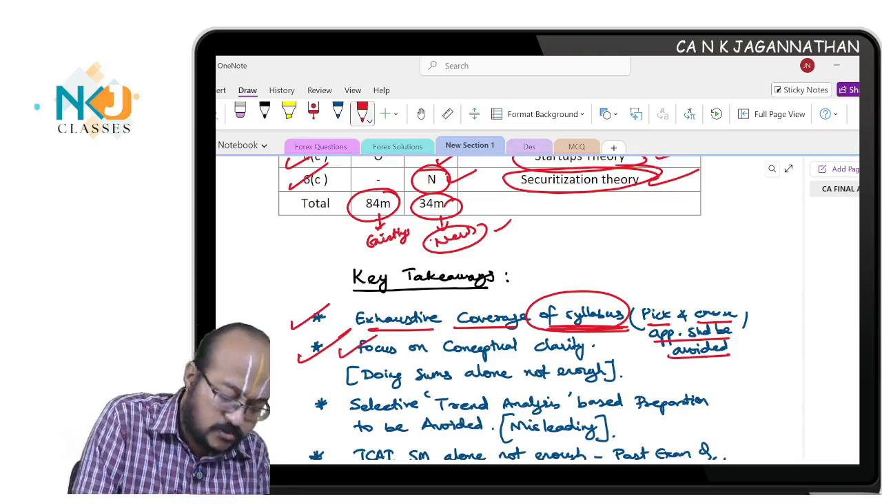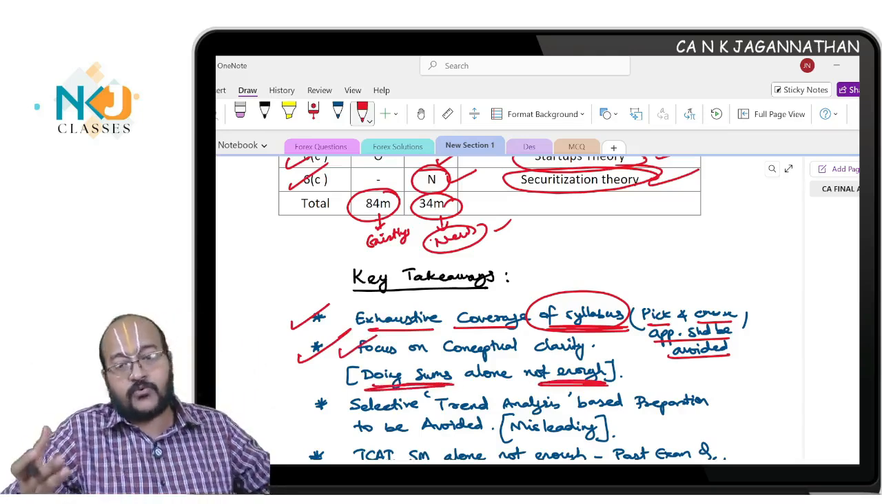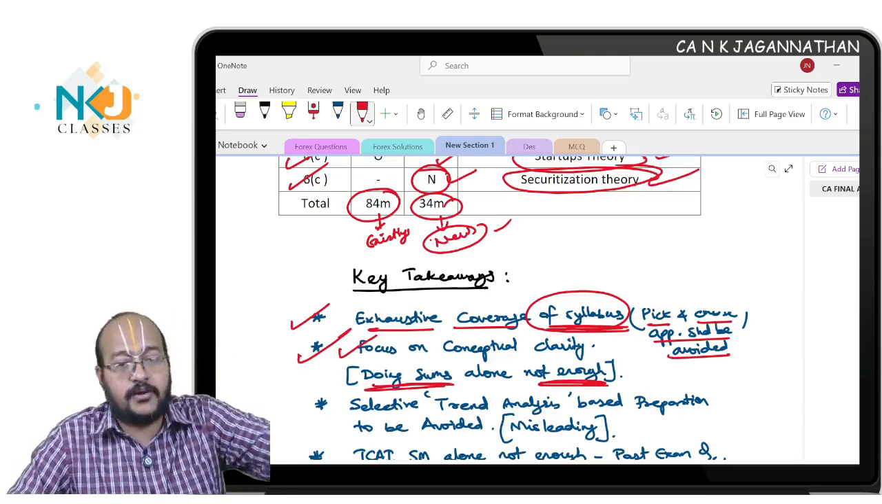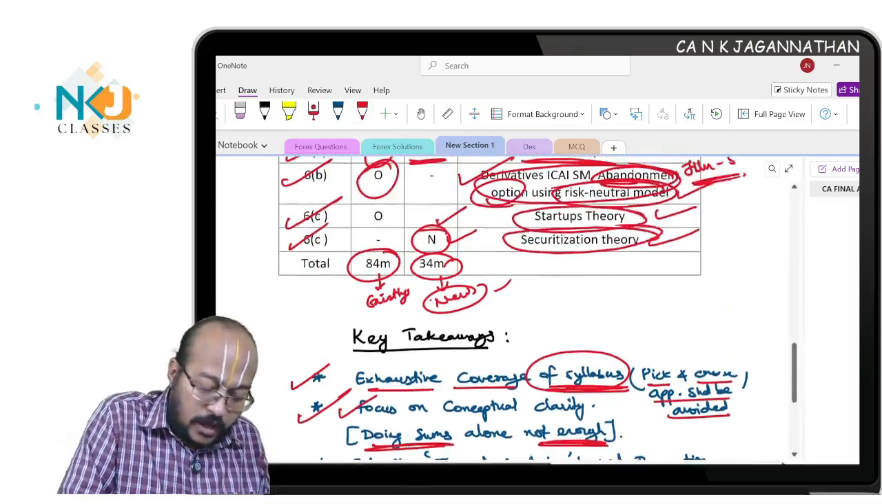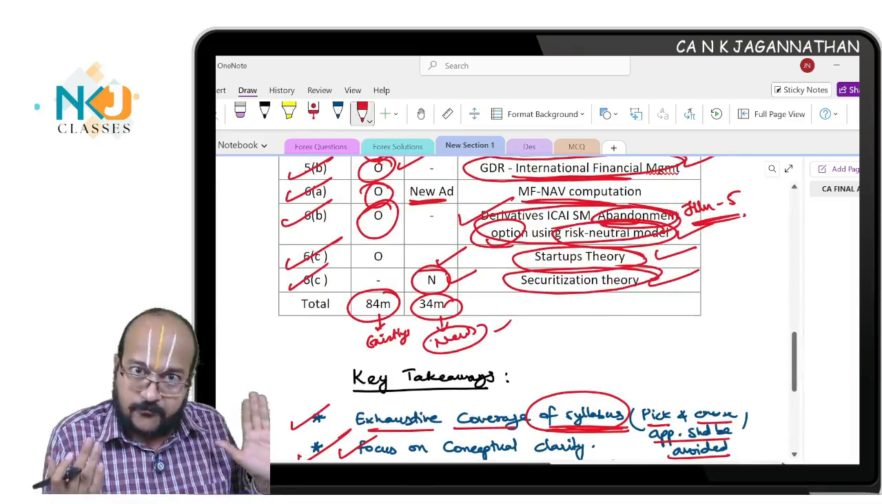That's the only thing. Focus on the conceptual clarity. Doing sums alone is not enough. You can practice a number of questions, but new questions can easily be framed. I just told you, I have got the feedback from so many students that the paper was very difficult.